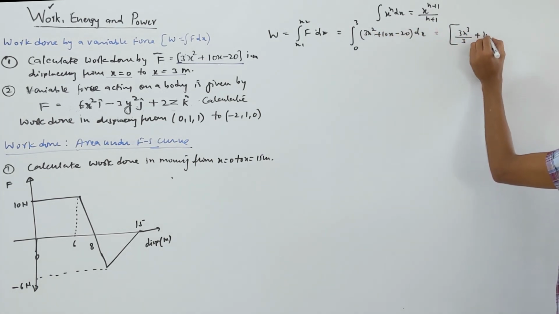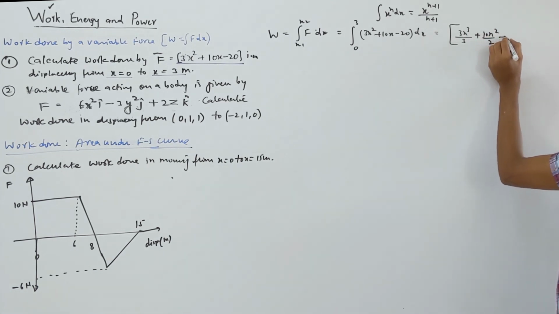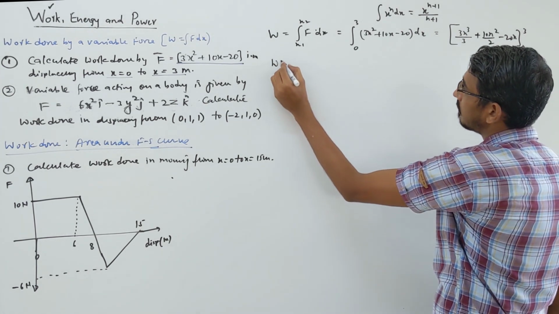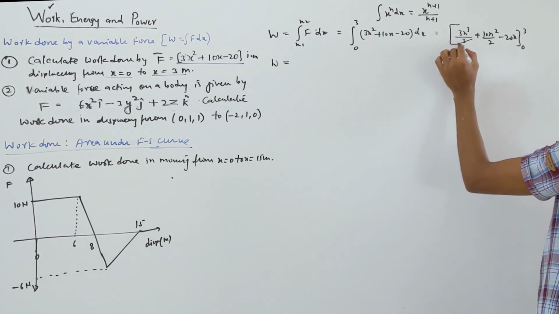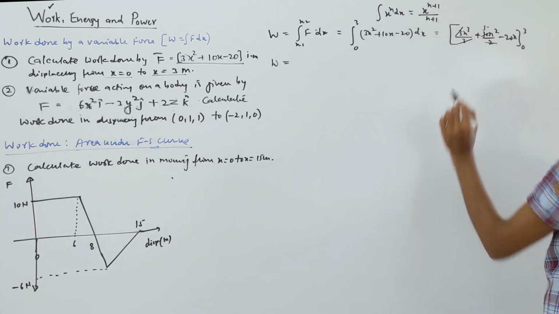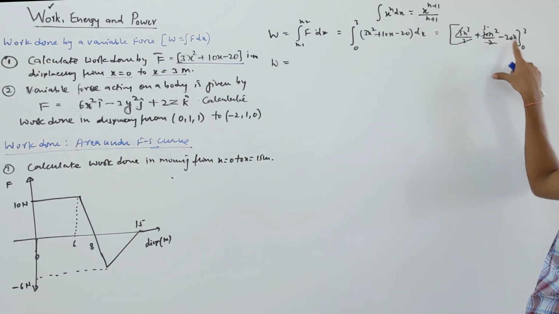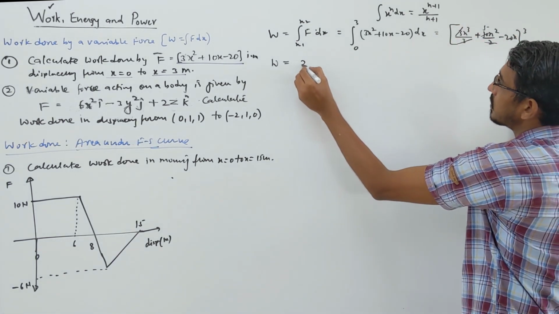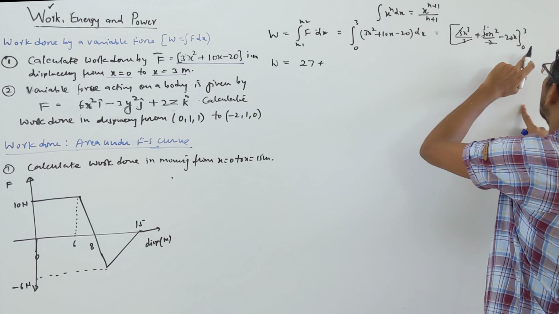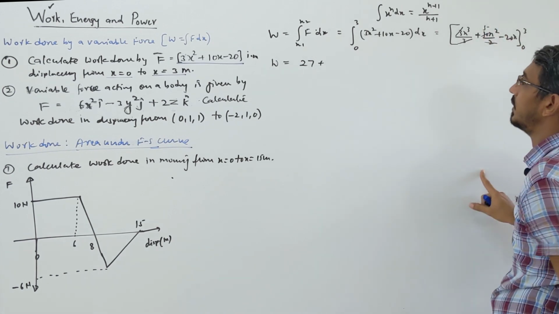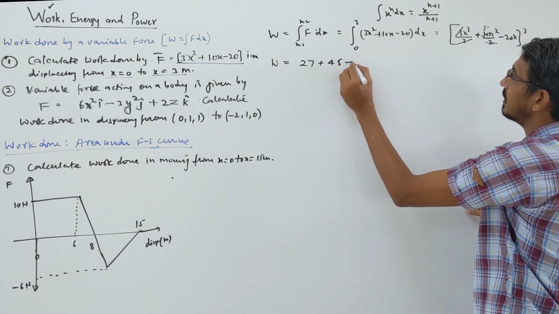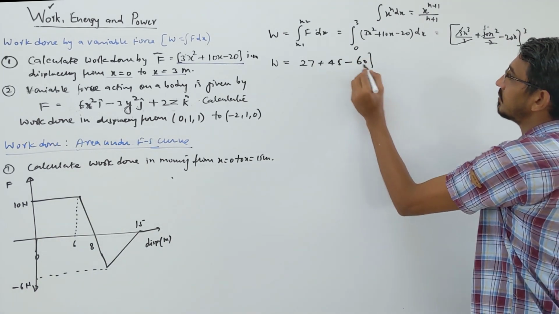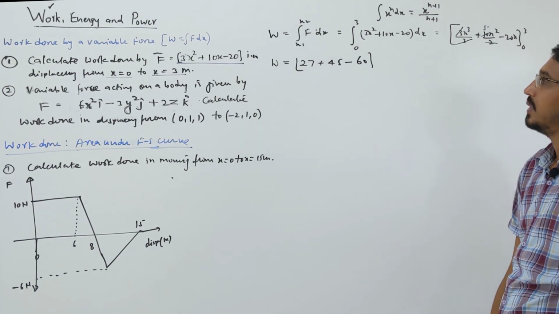10x, that becomes 10x square by 2 minus 20x, 0 to 3. So work done will be what? First you can simplify this. Then when you put everywhere x, when you put 0, everything is 0. Directly put 3. Cube, that becomes 27 plus, then here 9 into 5, that becomes 45, then 20 into 3, that becomes 60, correct? Minus 60, okay.